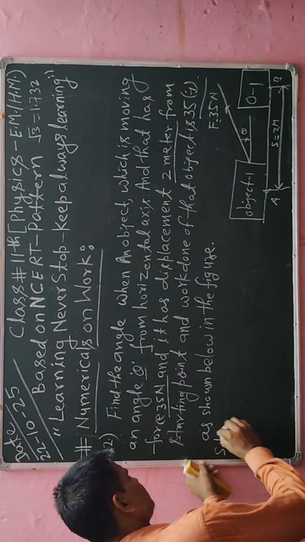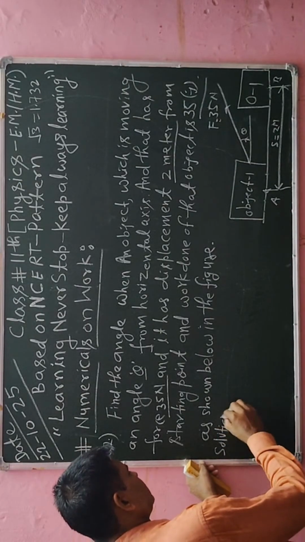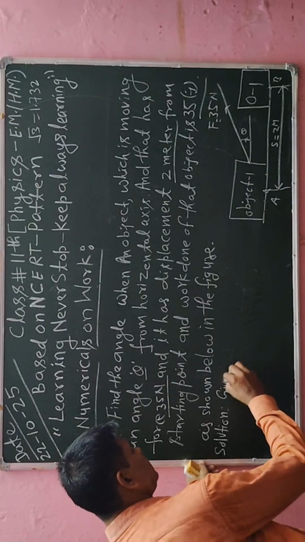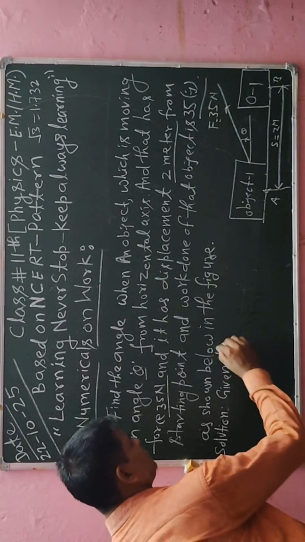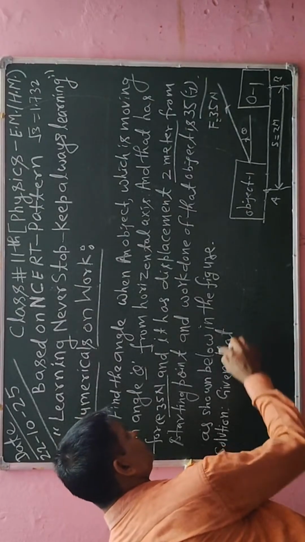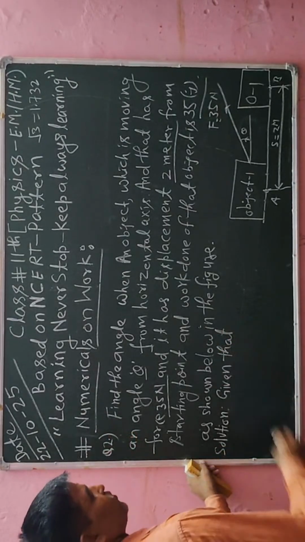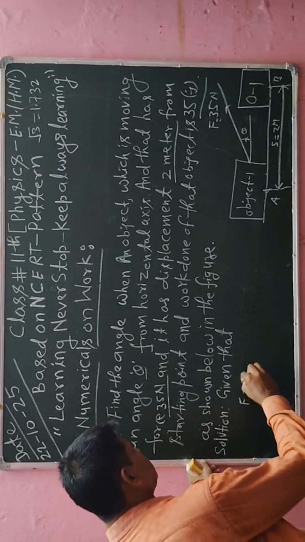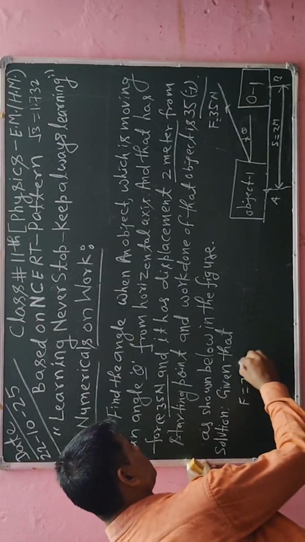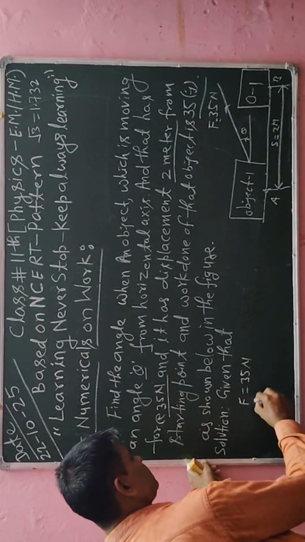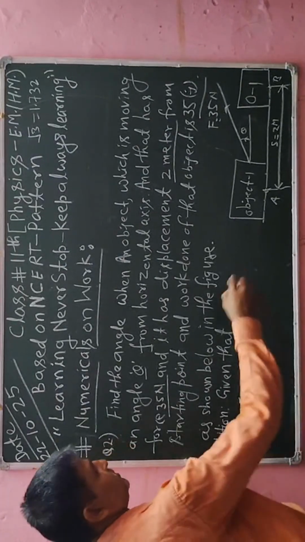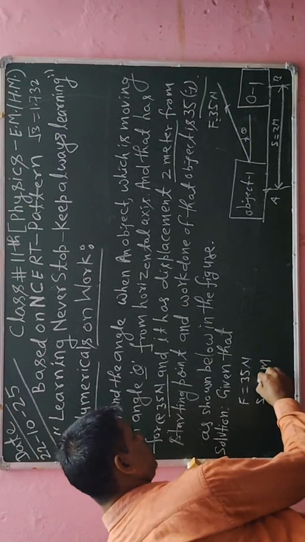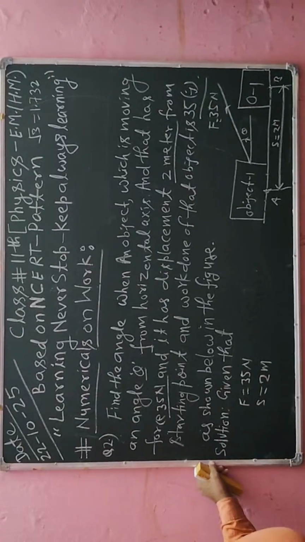First of all, we have to write here "Solution." After writing the solution, I will write "Given." The information given in the question, I have to write here. The first information is force, the value of force given is 35 Newton. Now displacement is also available, 2 meter. Both are in the MKS system.